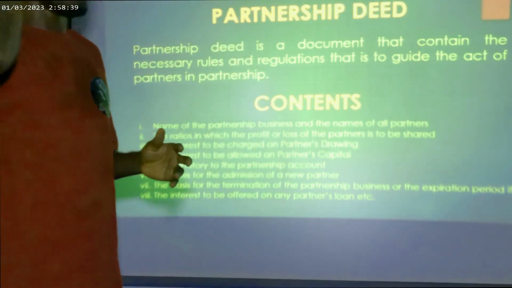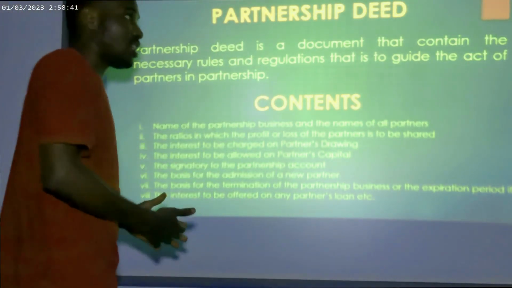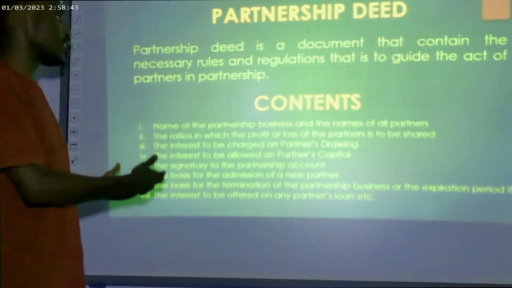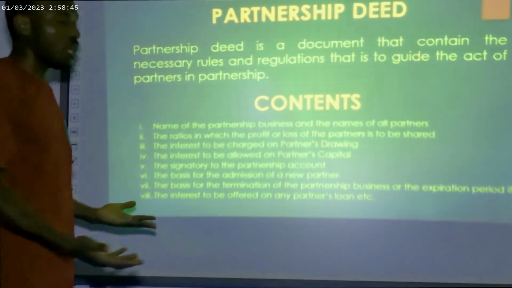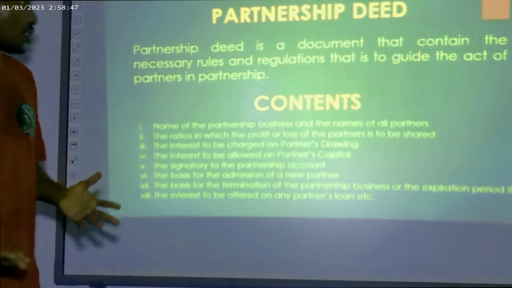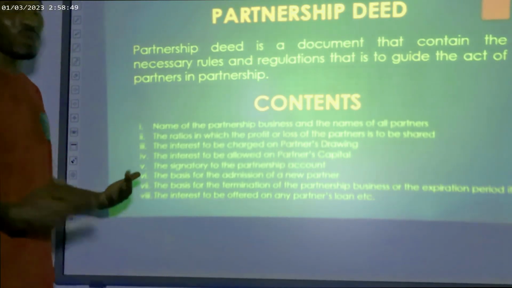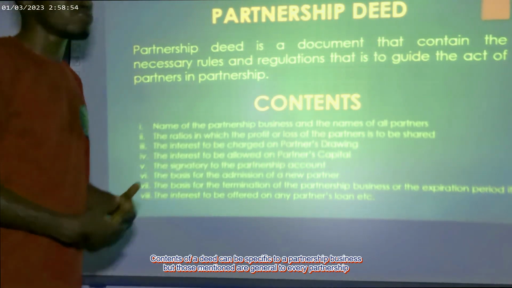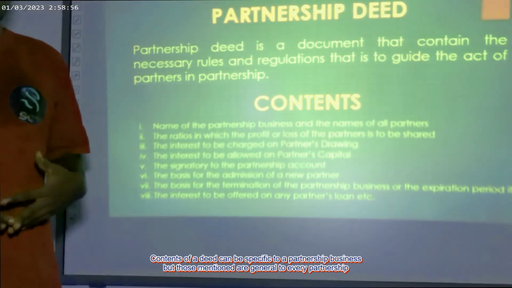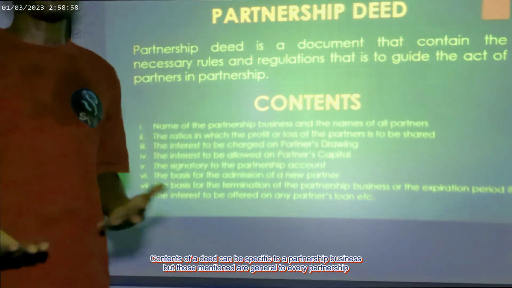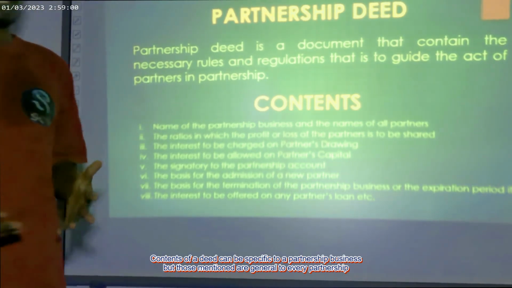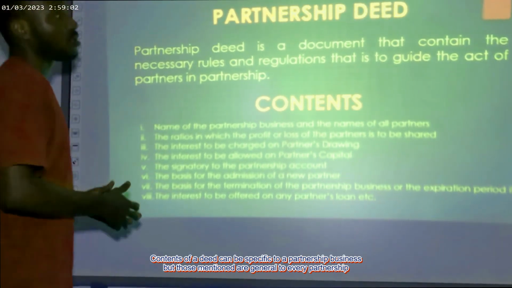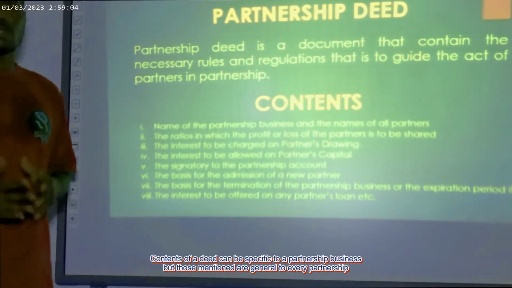And we have many more that are usually defined by law, but these are the most common ones in the content of the law, or what we usually have in most partnership deeds. Although some content might vary or might be peculiar to a particular partnership business, these are the most common aspects of every deed in most partnerships.